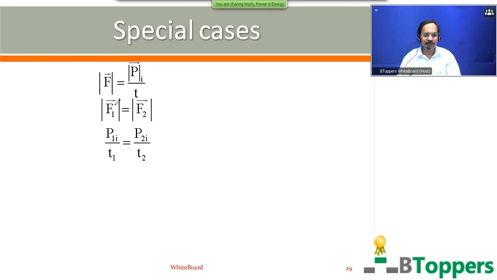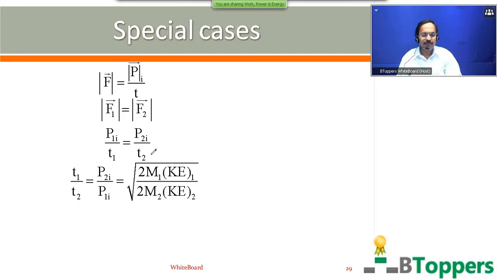So the magnitude of the retarding force applied on the first body you can write as P1i by T1. P1i is the magnitude of the initial momentum of the first body at the beginning of its retarded motion. On the right hand side, the magnitude of the retarding force applied on the second body you can write as P2i by T2. P2i is the magnitude of the initial momentum of the second body at the beginning of its retarded motion. T2 is the time taken to bring the second body to rest. So T1 by T2, you get P2i by